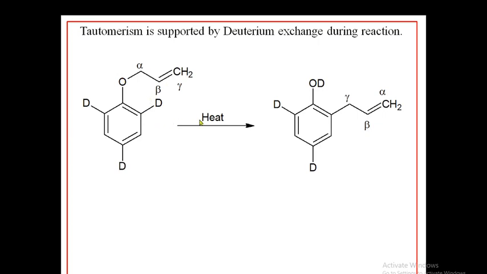Definitely this supports that a tautomerism reaction will occur to get the aromatic final product. So hydrogen from either ortho position, or if the ortho positions are blocked, then reaction takes place at the para position. But here the ortho position is not blocked, therefore we have shown this particular product. So tautomerization will take place here, and that can be supported by deuterium exchange.